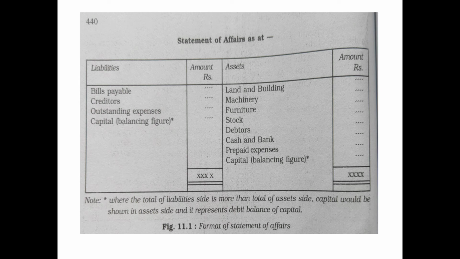Now we have to calculate the total amount, and the difference between these two sides is called capital, that is the balancing figure. Understand? We have to calculate the total of both sides. If any difference arises, we have to show it as capital, that should be the balancing figure.